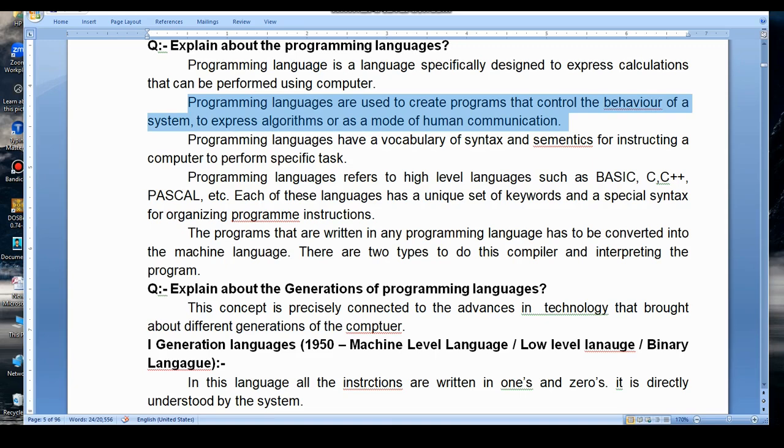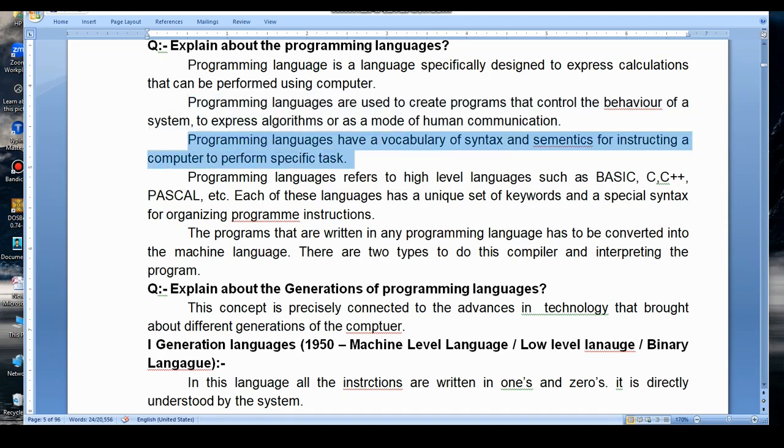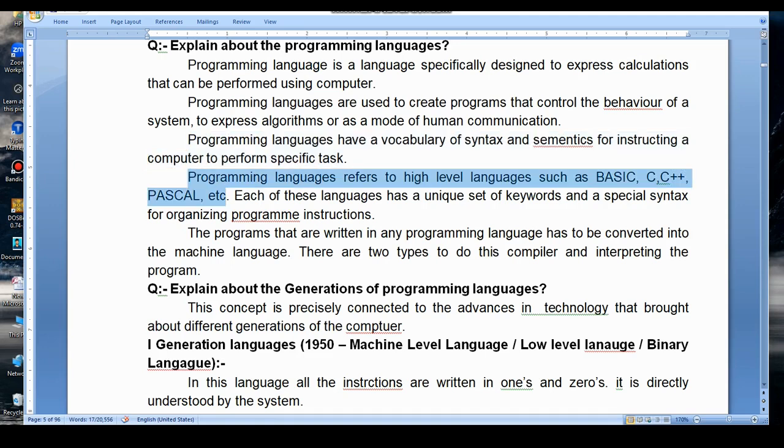Programming languages have a vocabulary, syntax, semantics and instructions that instruct the computer to perform a specific task. Examples of high level languages are BASIC, C, C++, Java, etc. These programming languages have unique keywords and special syntaxes to write the program instructions.